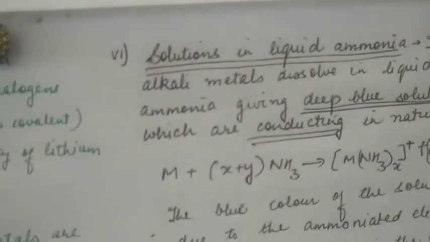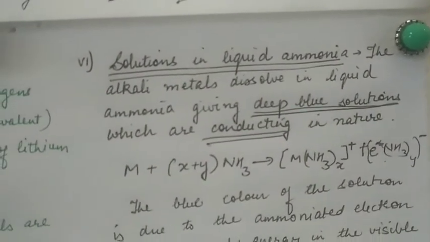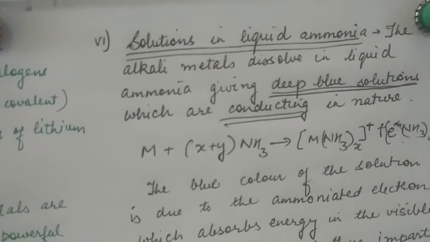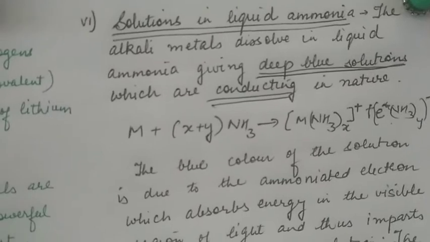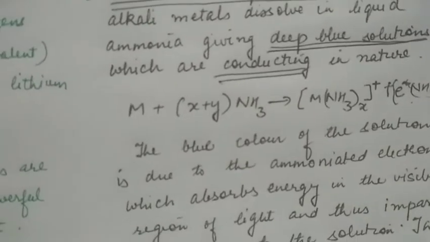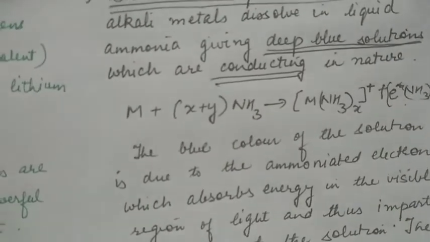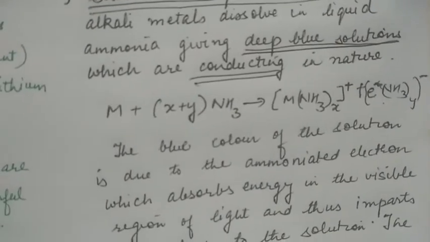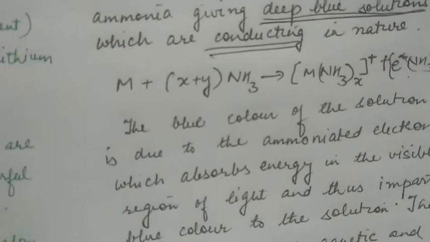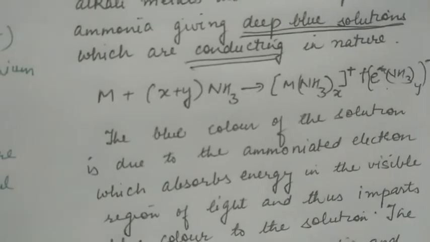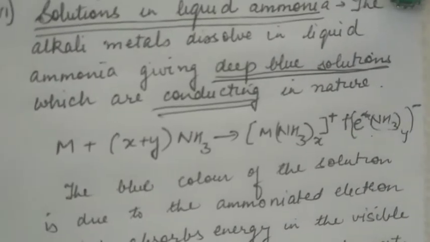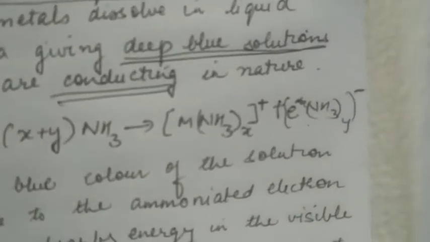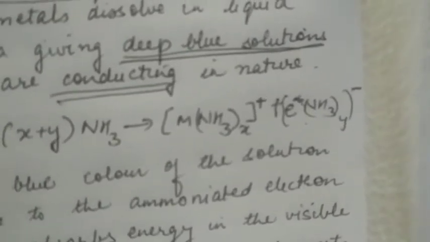A very interesting use of alkali metals is they dissolve in liquid ammonia, giving deep blue solutions which are conducting in nature. This is because in ammonia, when the metal dissolves, the metal will give electrons. Both the metal ion and electron get surrounded by ammonia, forming ammoniated metal cation and ammoniated electron.